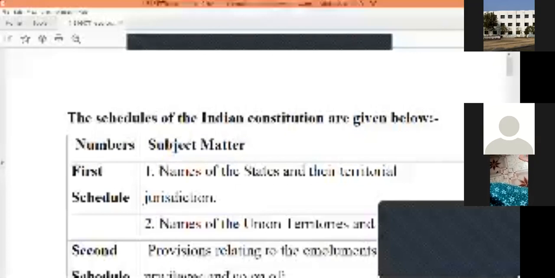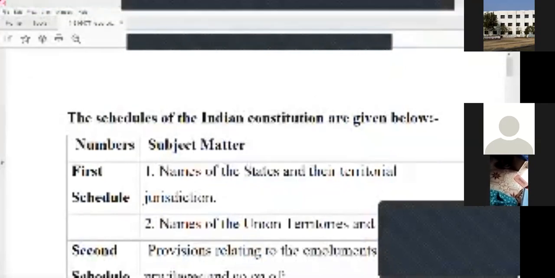So you have to look into the first schedule. According to this schedule, what is there? There are the names of the states. You know, there are 28 different states and 8 union territories. So the names of states and union territories, along with their demarcations.